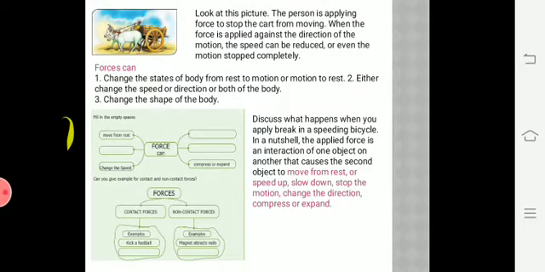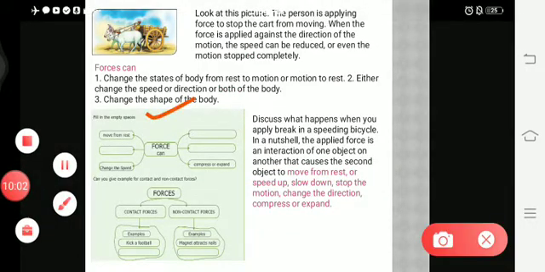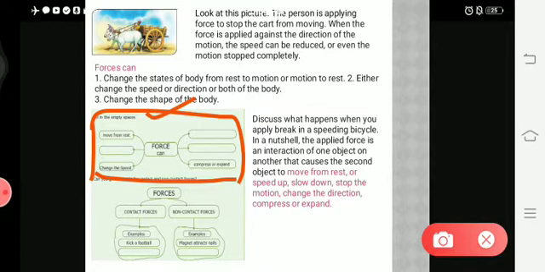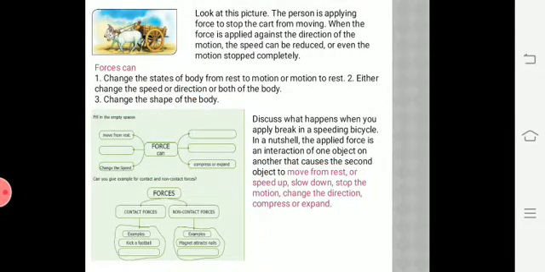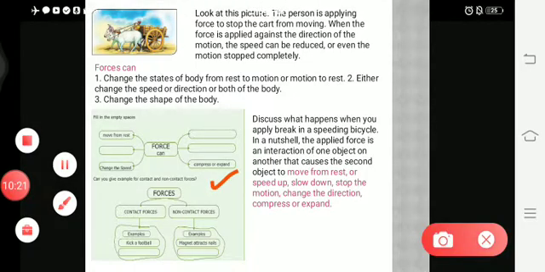So you can see this activity. Fill in the empty spaces. You just complete this work today as homework. Just draw this diagram and write all these answers in the boxes. And see the next question: can you give examples of contact and non-contact forces?